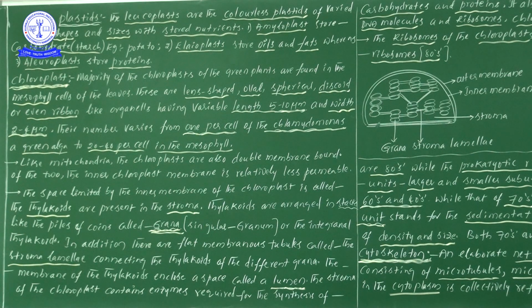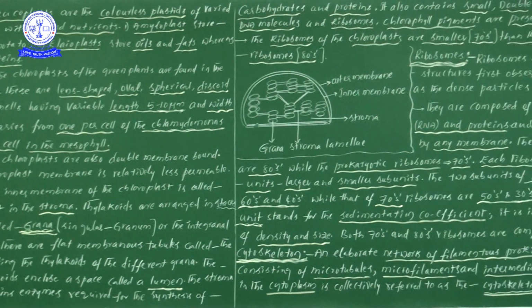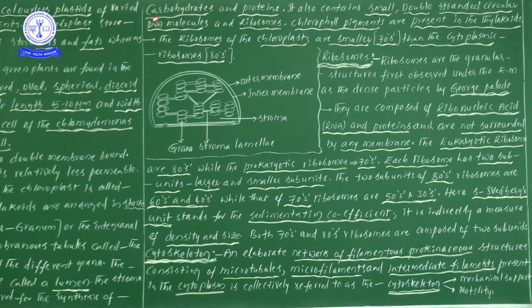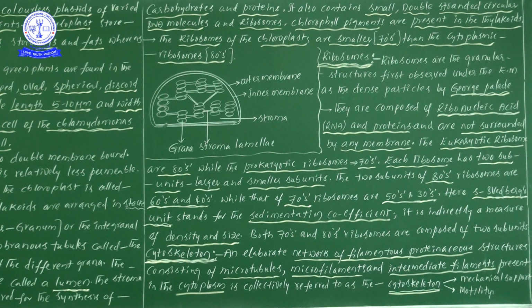Now again come on to the diagram. Here this particular empty space is there, no? This entire empty space contains which one? Enzymes required for the synthesis of carbohydrates. This particular stroma is definitely required. So what enzymes are present in this stroma? Required for the synthesis of carbohydrates and proteins. Okay, so required for the synthesis of carbohydrates and proteins.